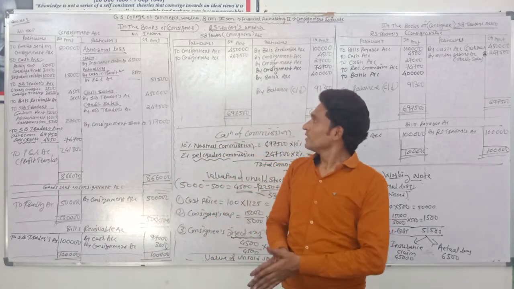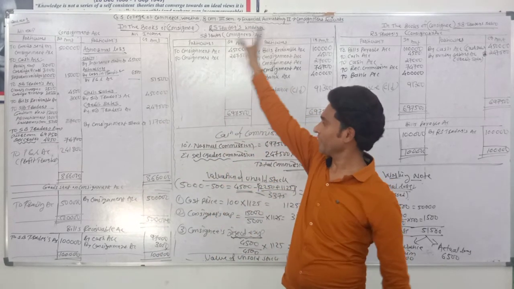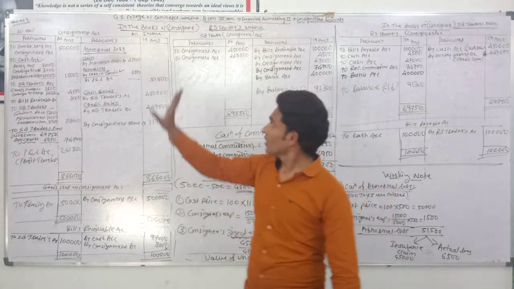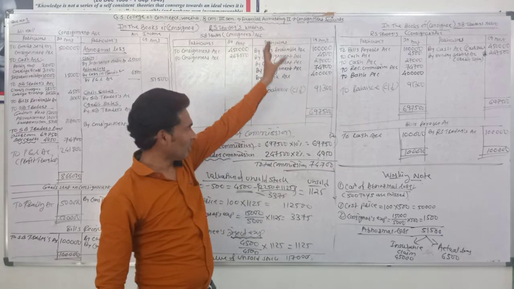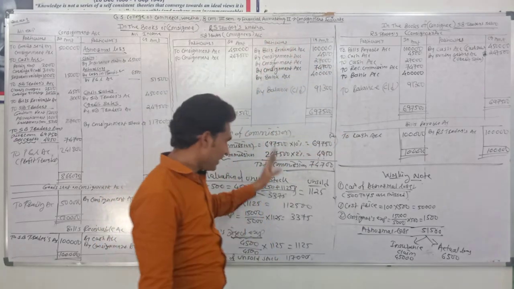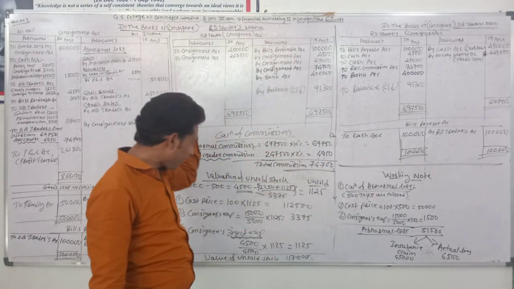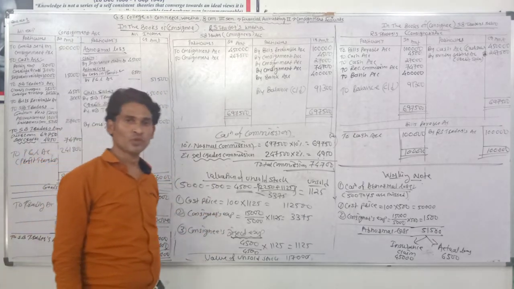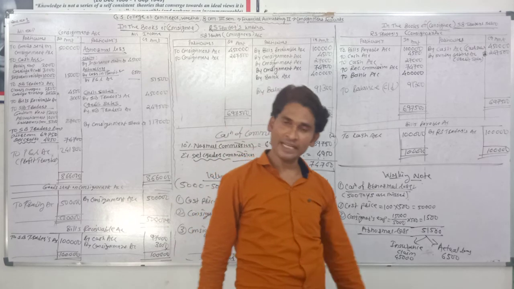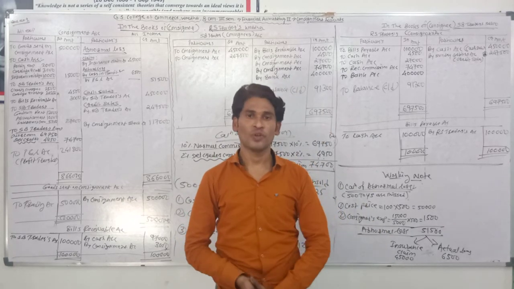Okay, this is the first example where we are getting the total information, financial record, all accounts in the books of consignor and all accounts in the books of consignee, then calculation of abnormal loss, accounting treatment of abnormal loss, calculation of commission, del credere commission, valuation of unsold stock. Also giving the information like that in our next videos. Okay, thank you so much.